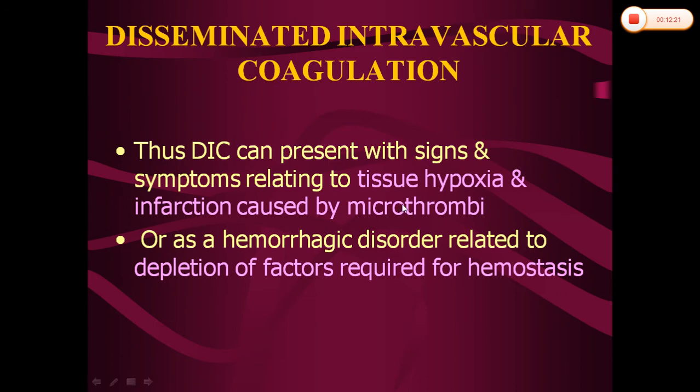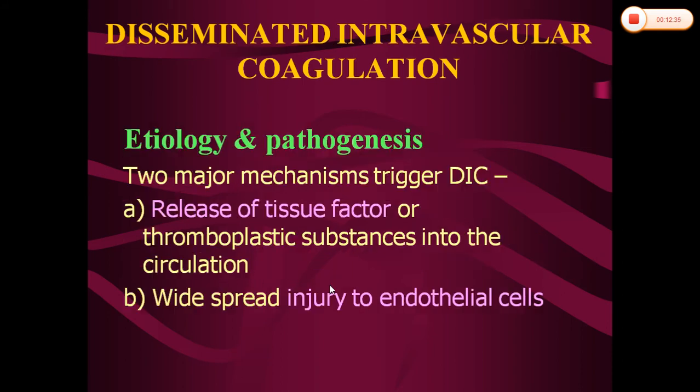The microthrombi which are formed will occlude the blood vessels, so that it will cause tissue hypoxia and infarction. Sometimes it can also present as a hemorrhagic disorder because of the depletion of factors required for hemostasis. Next is etiology and pathogenesis of disseminated intravascular coagulation.